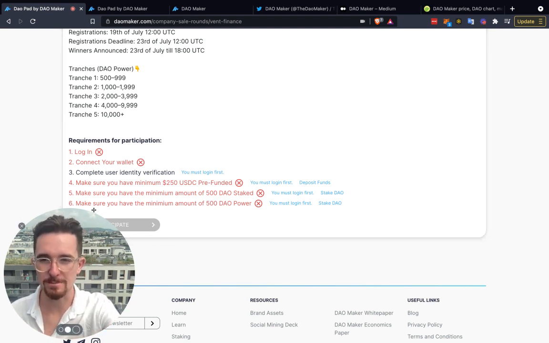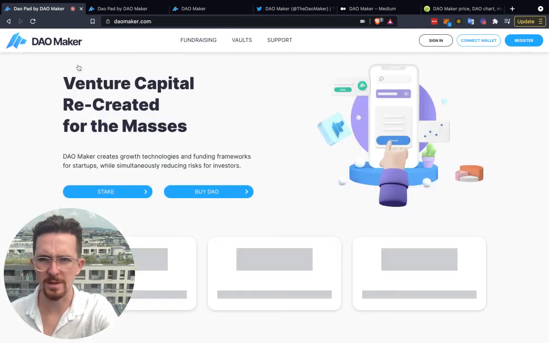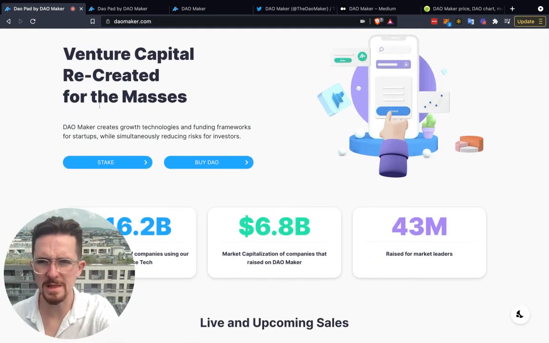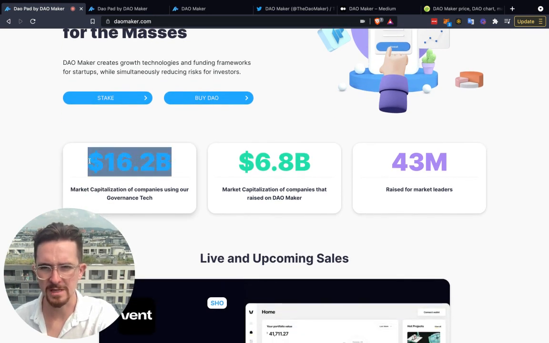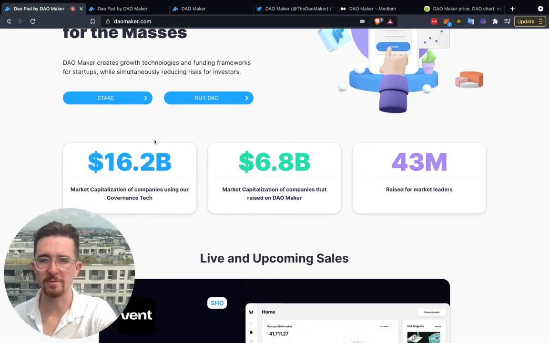And the last step here is to make sure you have a minimum of 500 DAO Power tokens, okay? So if we go back here to the home page, you can see that they describe themselves as venture capital recreated for the masses. DAO Maker creates growth technologies and funding frameworks for startups while simultaneously reducing risks for investors. It's sitting at $16.2 billion for the market cap of all the companies using their governance tech. I really like what they're doing with governance tech.